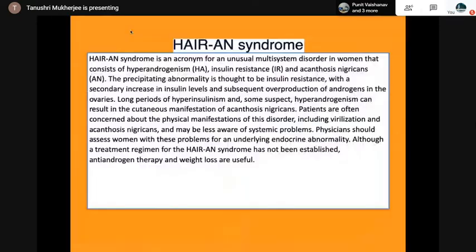This is a syndrome. I thought I'll just mention this. It's an acronym, a multisystem disorder that consists of hyperandrogenism, HA, insulin resistance, IR, and acanthosis nigricans. The precipitating abnormality is thought to be insulin resistance, the secondary increase in insulin levels, and subsequent overproduction of androgens in the ovary.